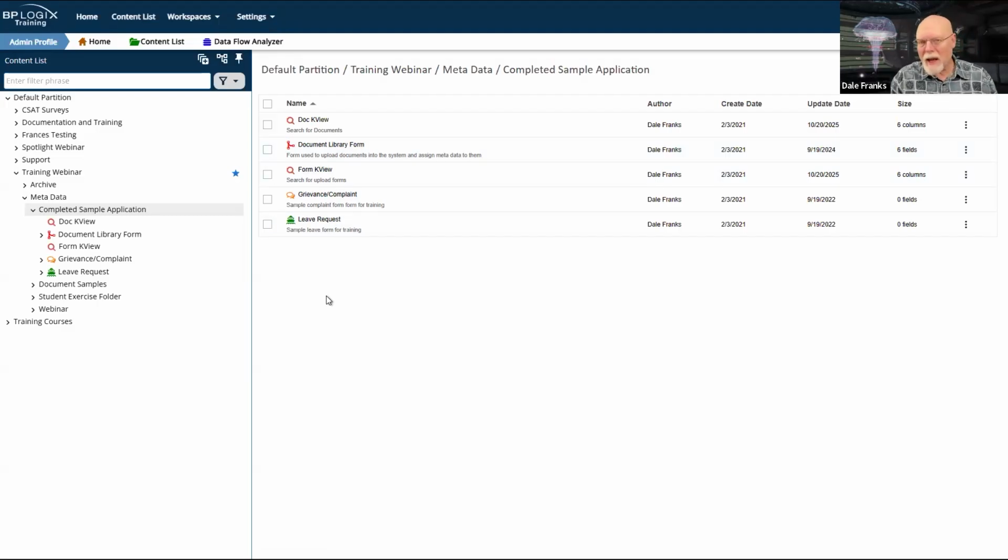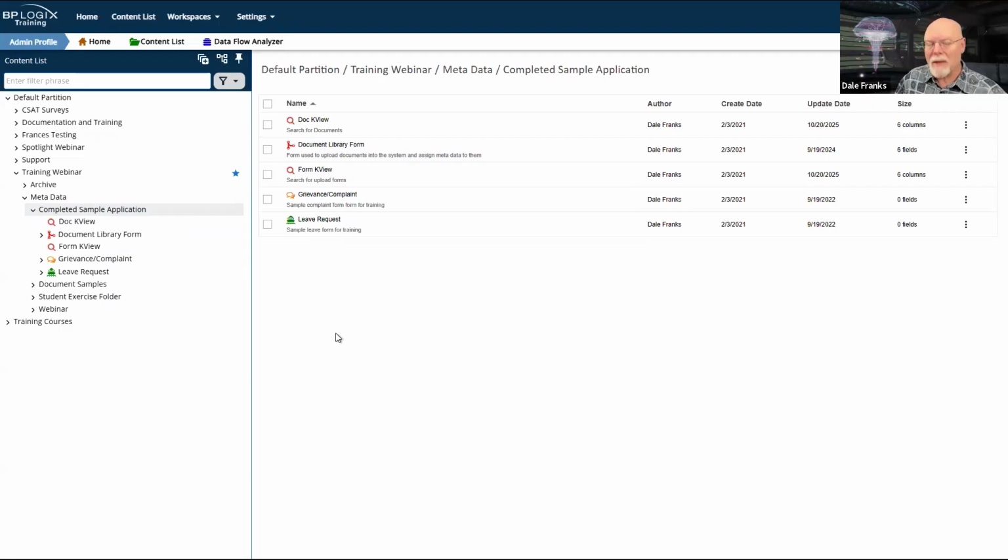So one of the things that I can do in Process Director is I can search for objects that are inside a particular folder. So if I create a knowledge view and I want to use folder navigation, I can do that. And I can say, show me a knowledge view of all form instances that are in this folder. And so in my completed sample application folder, because I have 1, 2, 3 forms, just to confirm the number of forms, then I can return the form instances from all 3 of those forms.